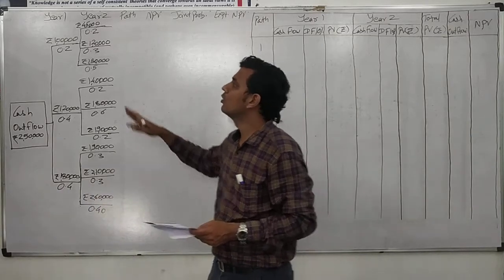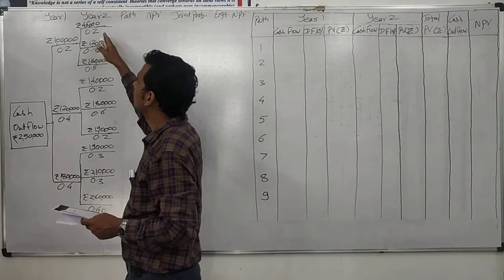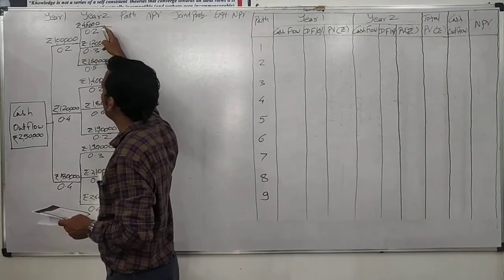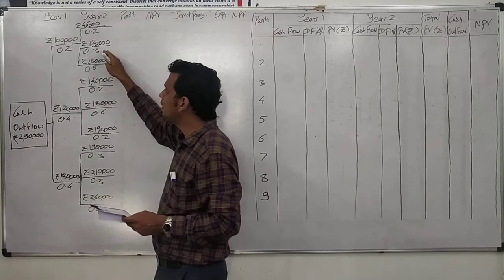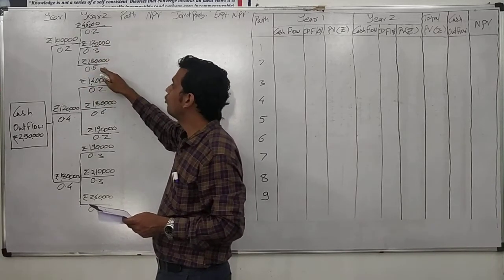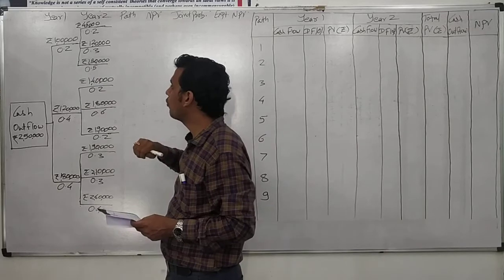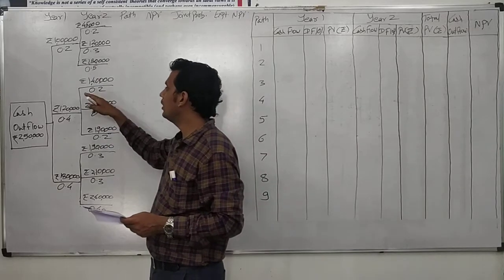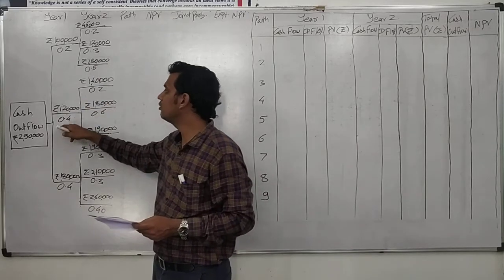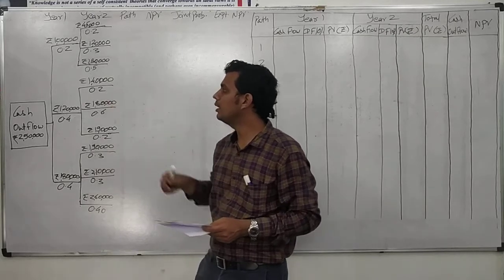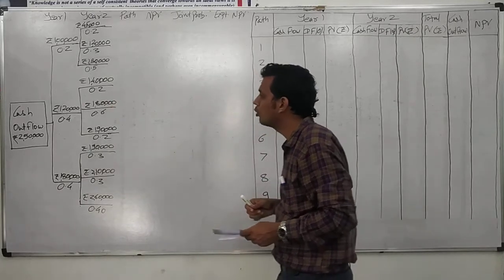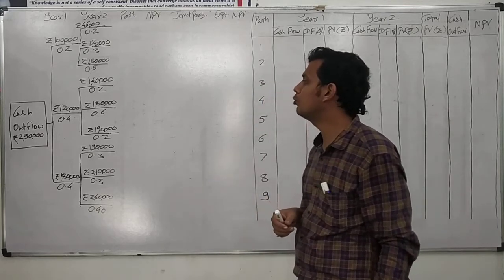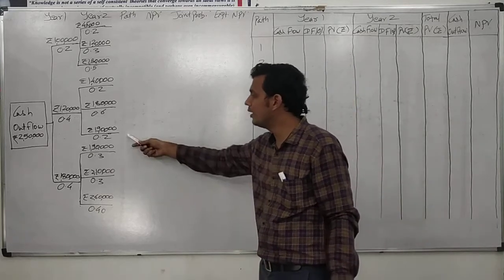For year 2, for the first situation, the cash inflow would be rupees 45,000 at 0.2 probability, rupees 1,20,000 at 0.3 probability, and rupees 1,80,000 at 0.5 probability. Similarly, for the second situation, the cash inflow would be rupees 1,40,000 at 0.2 probability, rupees 1,80,000 at 0.6 probability, and rupees 1,90,000 at 0.20 probability.